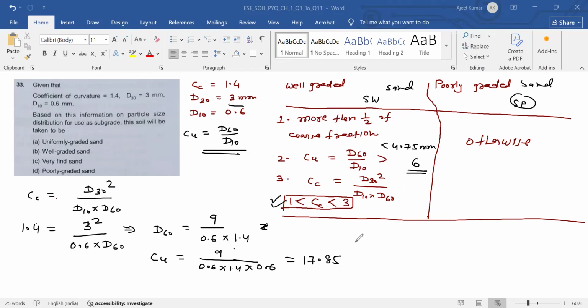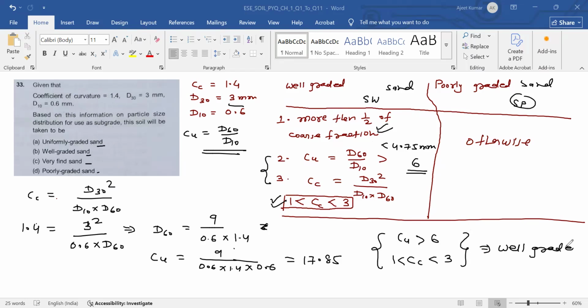So Cu is greater than 6, and Cc is in between 1 to 3. So in this case, Cu is greater than 6 and Cc is in between 1 to 3. Okay. So given that, coming to D10, based on information, the particle size distribution, it is sand, so you don't need to check this criterion. From the second and third criteria, you can say that this is well graded sand. Okay.